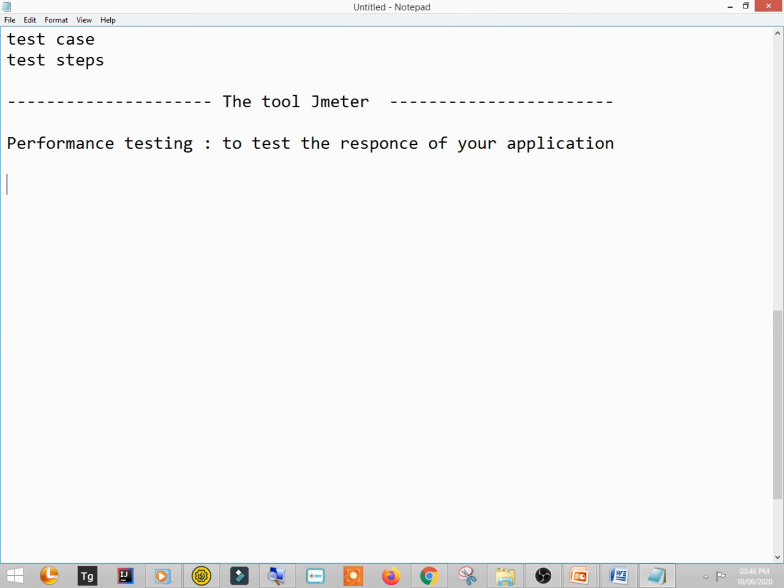Let me give you one example to know more about this performance testing. Actually, let's suppose amazon.com. You might have observed so many times Amazon keeps a sale. Let's suppose some festival sales like Diwali sale, or some 15 August sale, right?